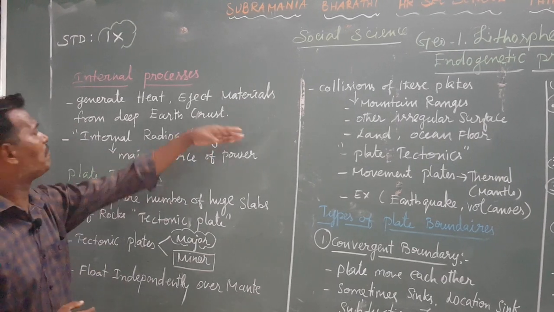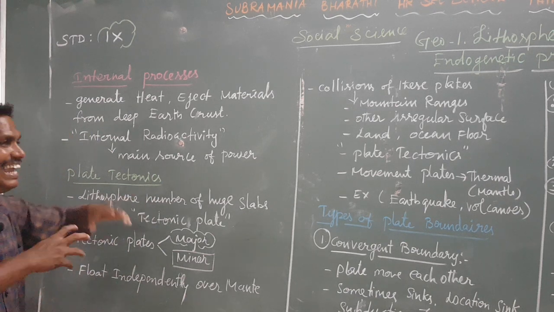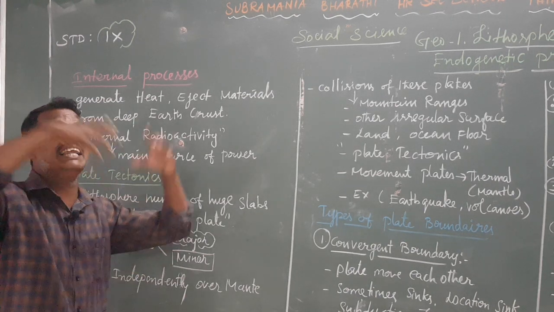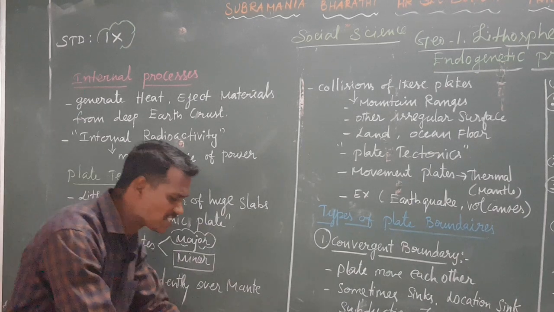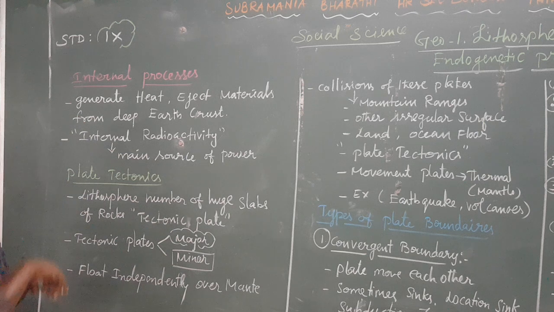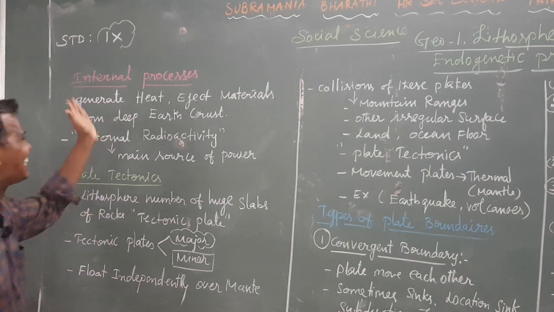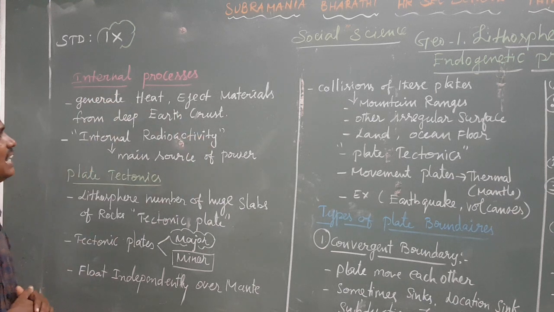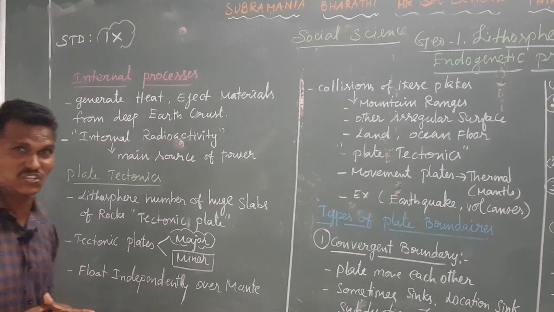Then it exits material from the deep earth crust. So the internal process produces heat as the first point, and second, it exits the material from the deep earth crust.